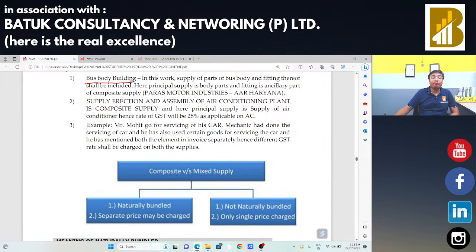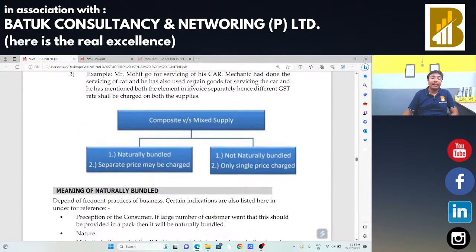An example is there in case of bus body building. In this work, supply of parts of the bus body and fitting thereof shall be included. Here, principal supply is your body parts and fitting is your ancillary part. Okay. Now, how are you going to decide whether a particular supply is a composite supply or mixed supply? Naturally bundled. In case of your composite supply, a separate price may be charged. A mobile phone is individually available, and a charger is also individually available in the market, so a separate price can be charged. But in case of mixed supply, such as face wash and conditioner, you are going to charge one single price.